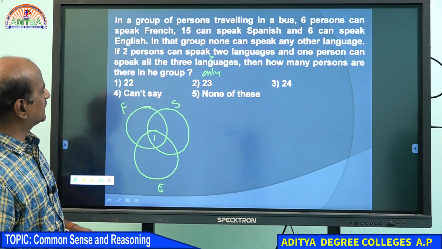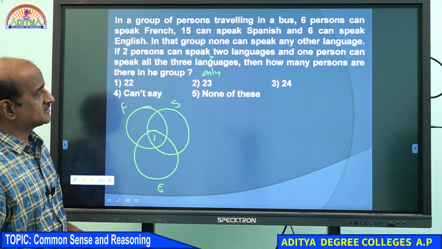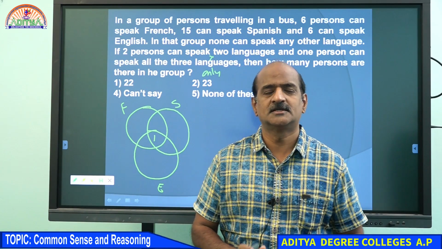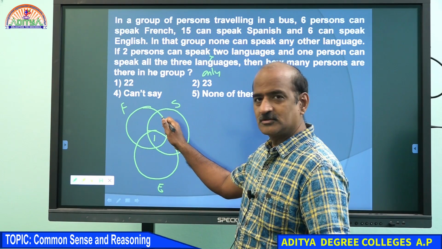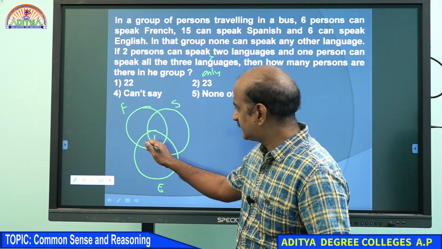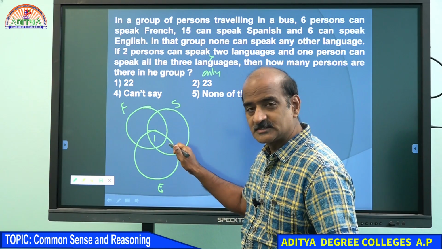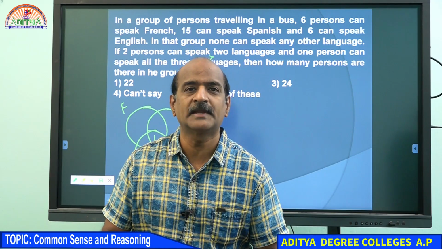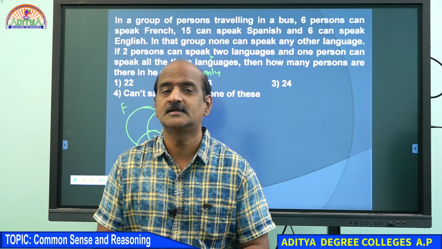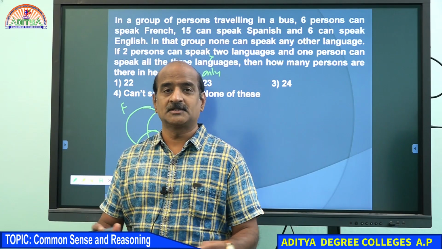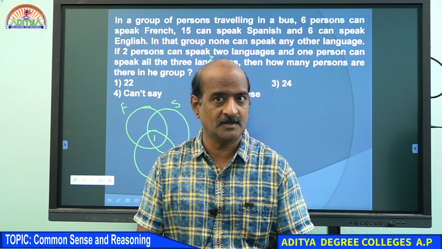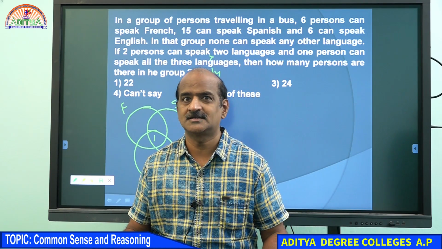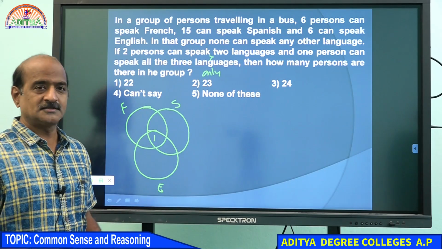Now the next information: it is given that two persons can speak only two languages. The problem is we are not given which two languages, which means we get three different cases. But we should be able to get only one answer even after handling all three cases. If that is not the case, your answer is going to be can't say. So let me check whether we are going to get the same answer or not.